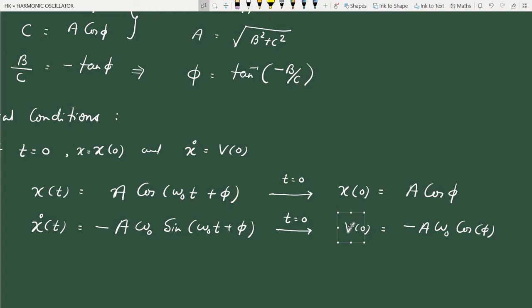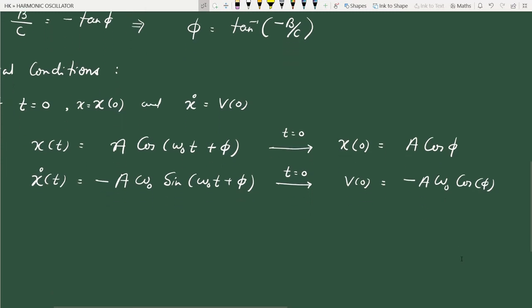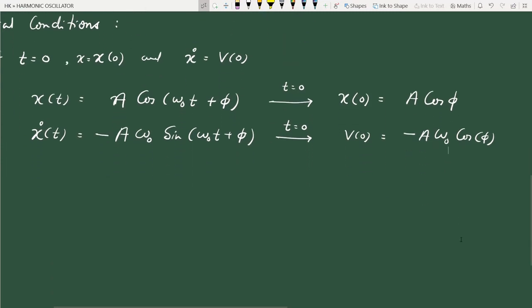Maybe the particle starts from some position with a velocity, let's say 2 meters per second, so v of 0 is 2. So this x of 0 and v of 0 have some numerical values, it's given. So by solving these equations, we can find a and phi. Okay, let us see how we can do this. For example,